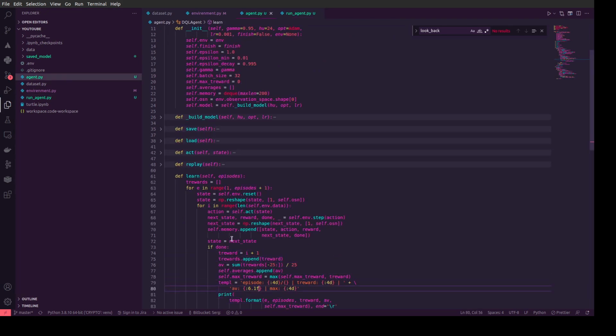Okay, and we need to store all this data. The main data, it means what is the state at this moment, what is the action, what is the reward, and what would be the next state of the market. And done, it means parameters for training. It is a boolean parameter, I mean true or false, for training our neural network.